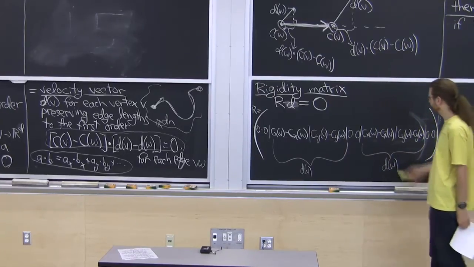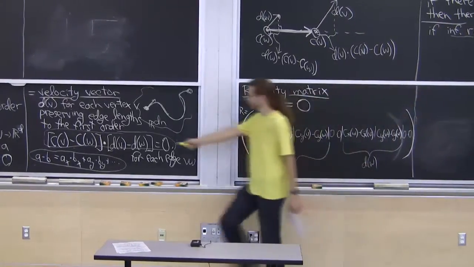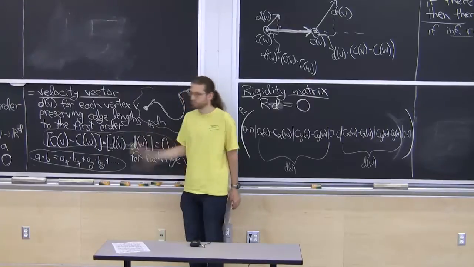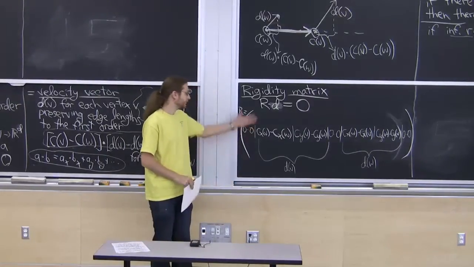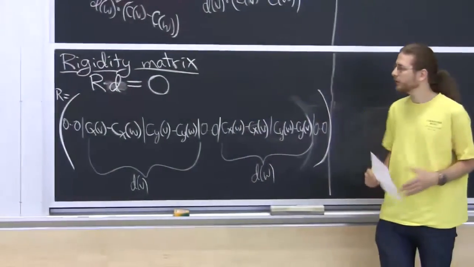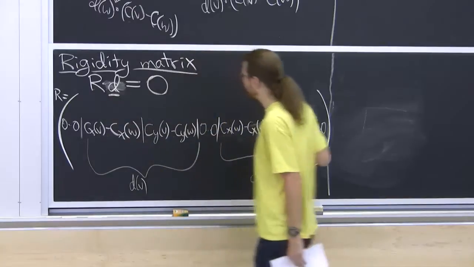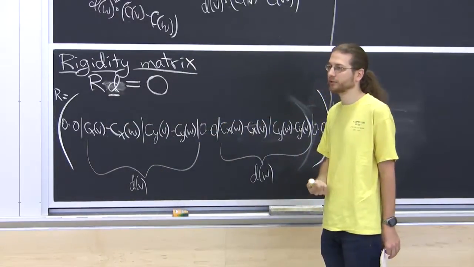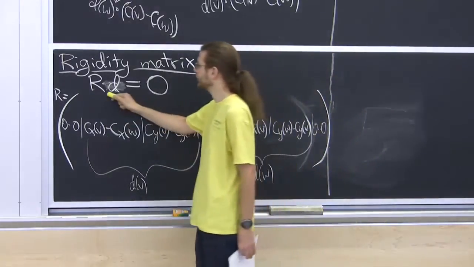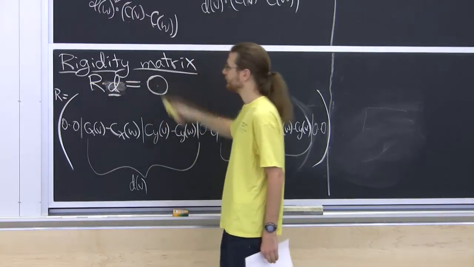I see. Yeah, so these guys switched around. It's now w minus v in order to implement that minus sign. All right, so whatever. The point is you get a matrix. And what we're trying to solve for is D. We know this entire matrix because we know C. We know the configuration. We just want to know, is there some set of velocity vectors such that the rigidity matrix times this is equal to 0.